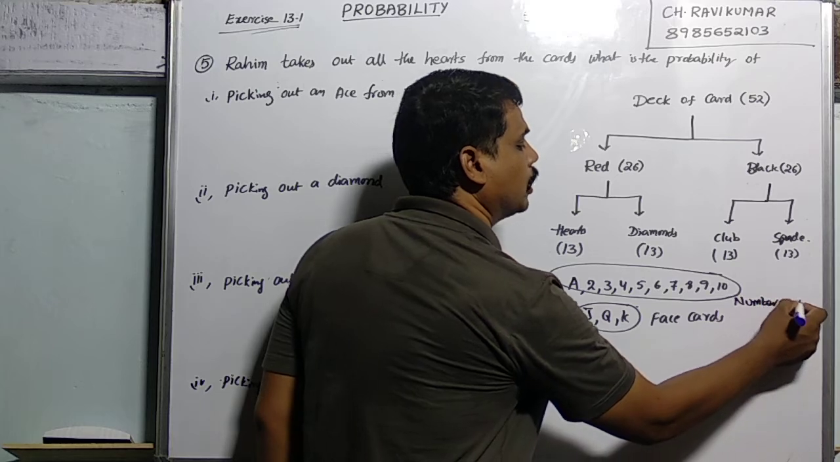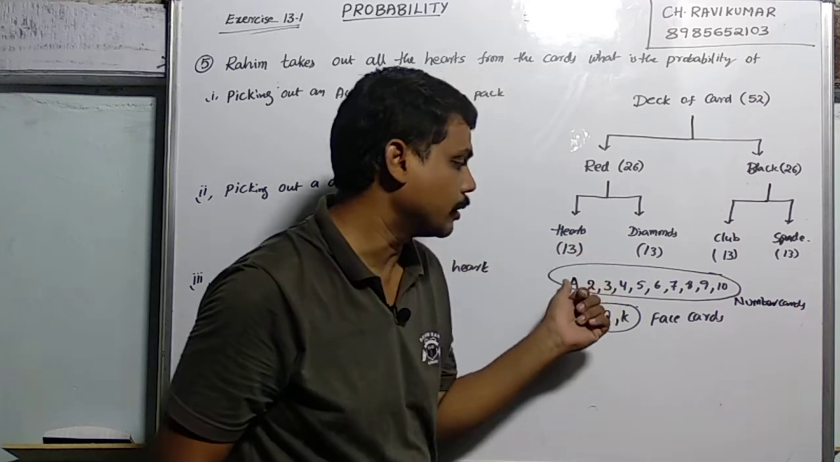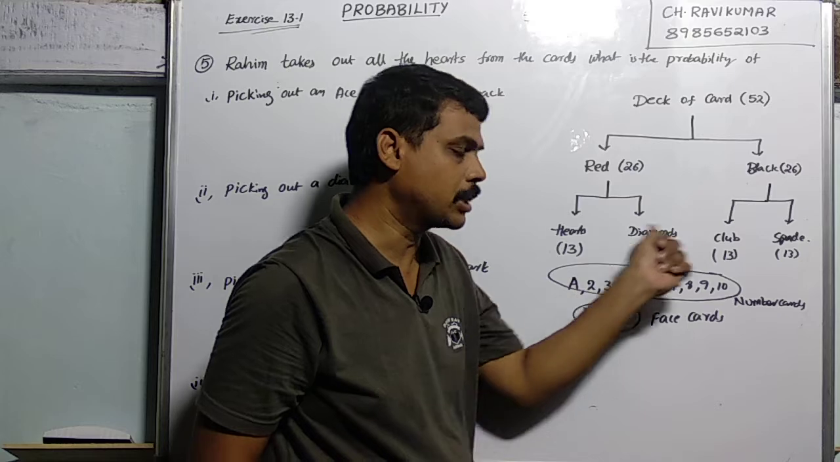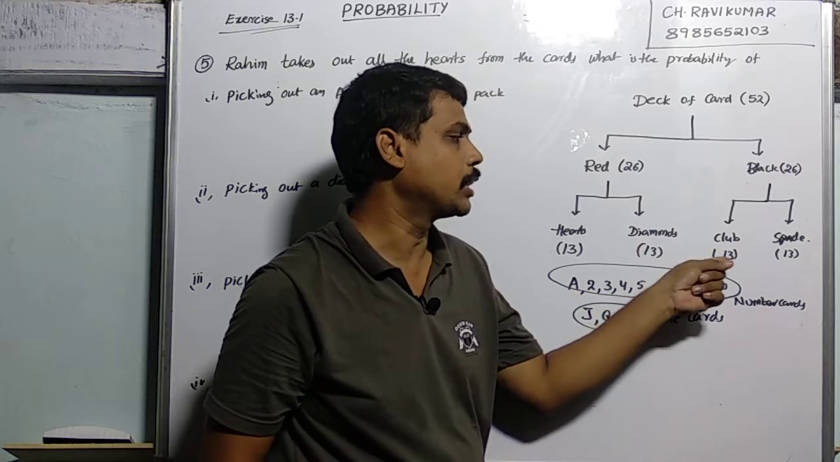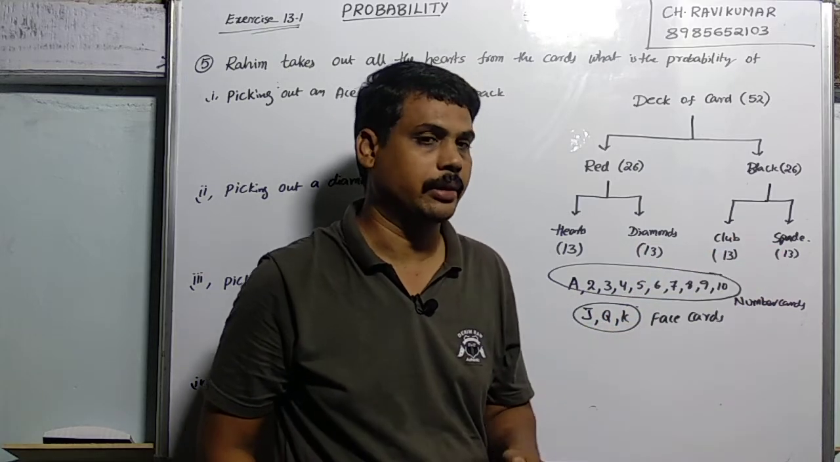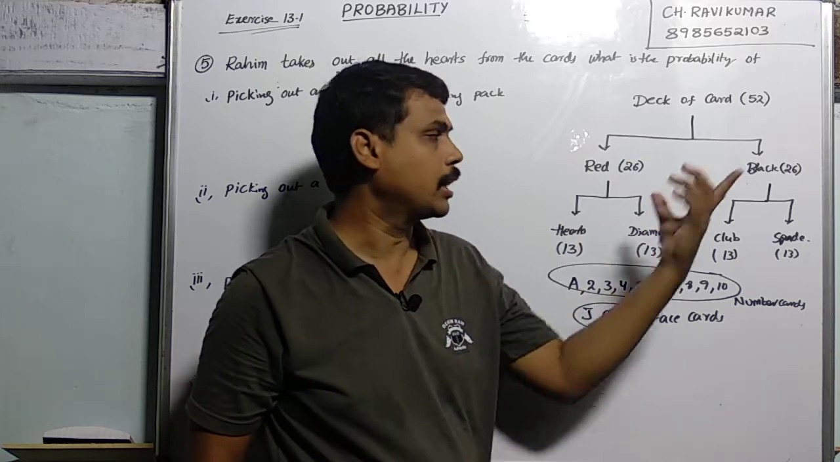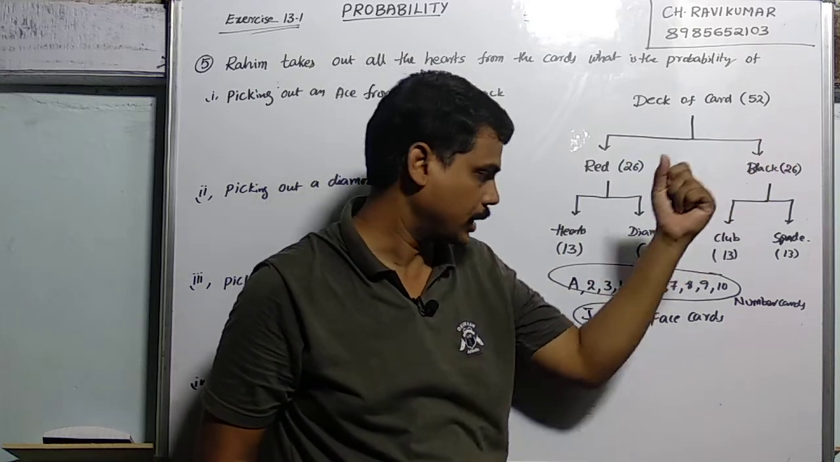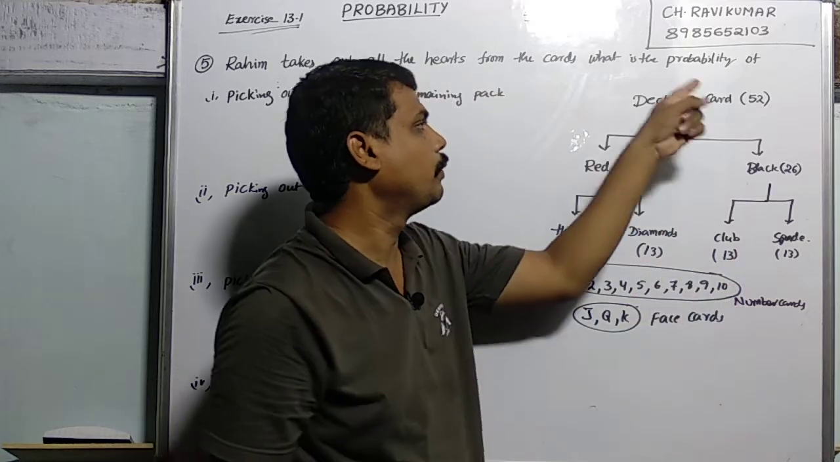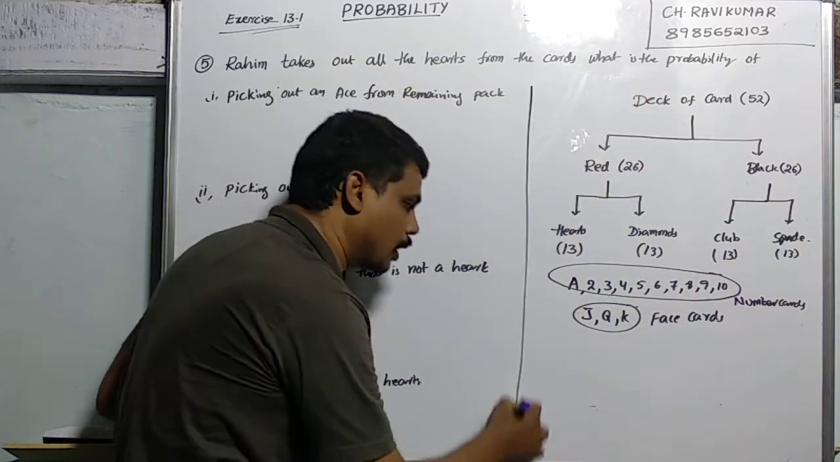Number cards. In these 13 hearts, diamonds also 13, clubs also 13, spades also 13. If they are asking red color cards, there are 26; black color cards, there are also 26. Total cards are 52. This is about the deck of cards.